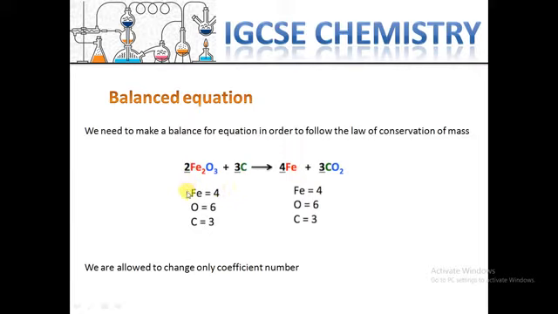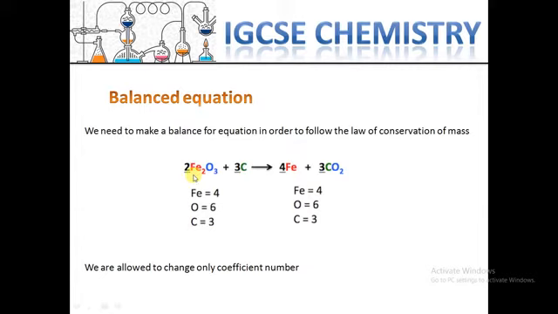Just as an experience that I know, if you want to make a balance between the reactants and products, try to first count the heavy atoms, and then after that oxygen and carbon. If we have hydrogen, it would be the last atom to balance.